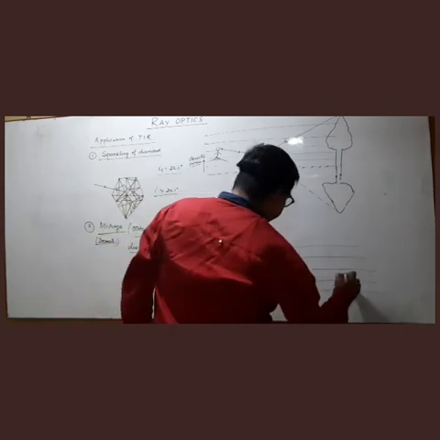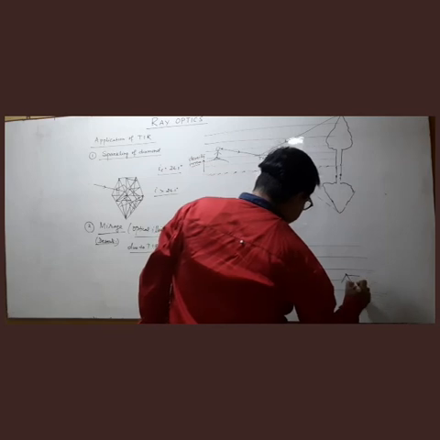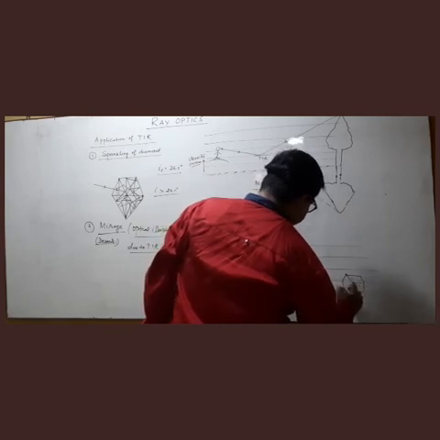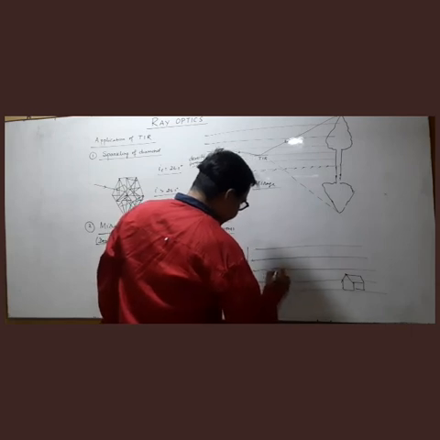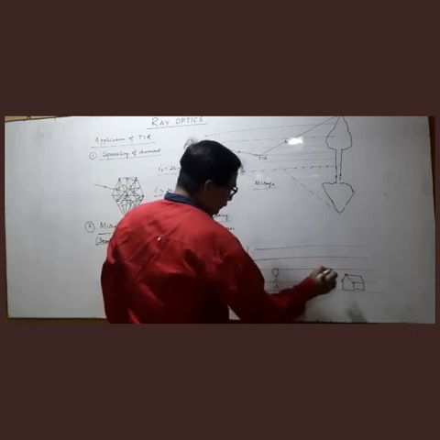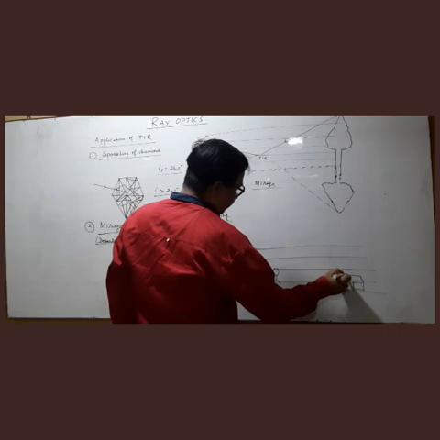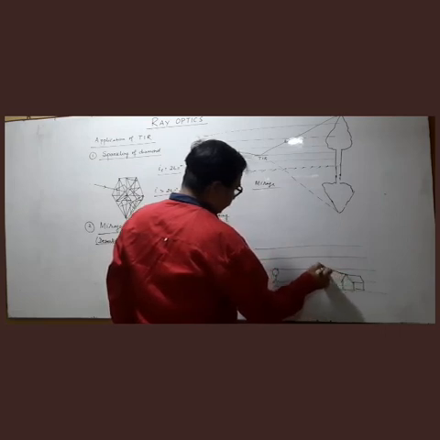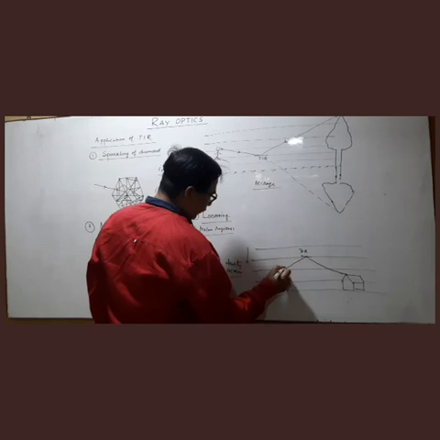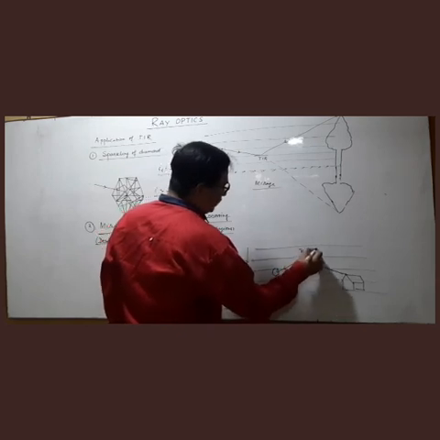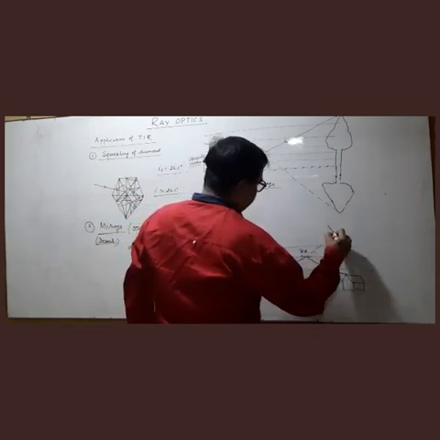If we have a hut or a house here, then for an observer here, the ray comes and it goes, and TIR takes place here, and it comes to the eyes of the person, and we see the hut like this.